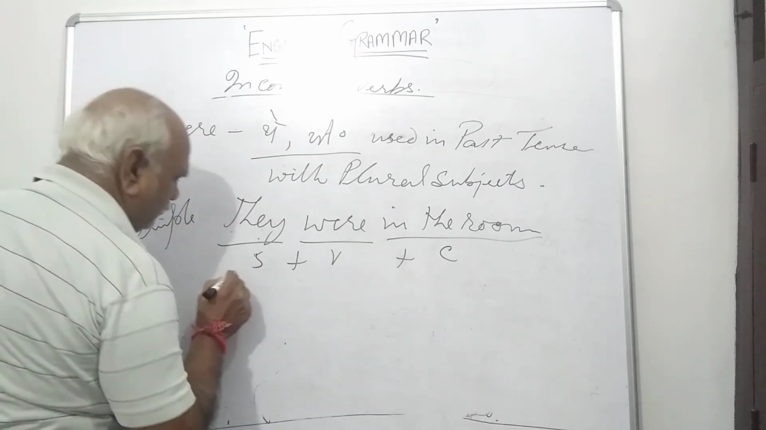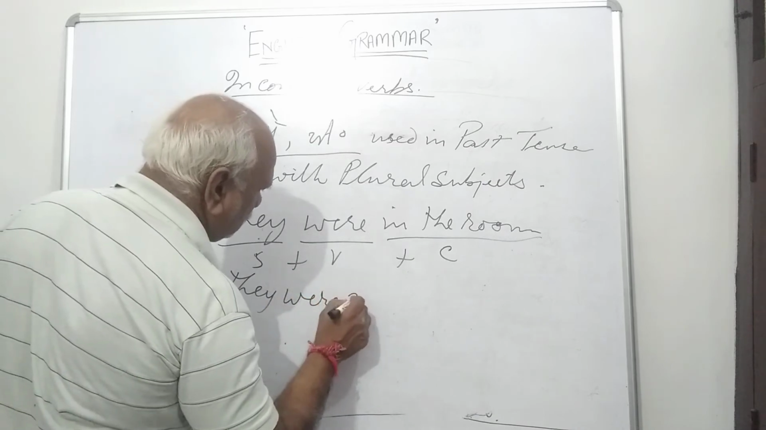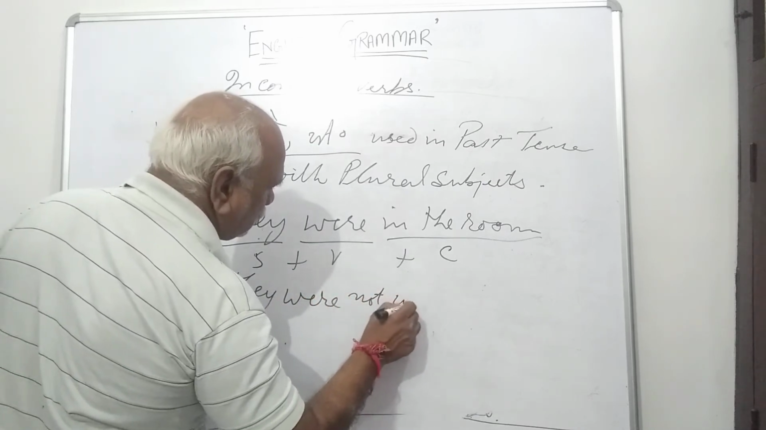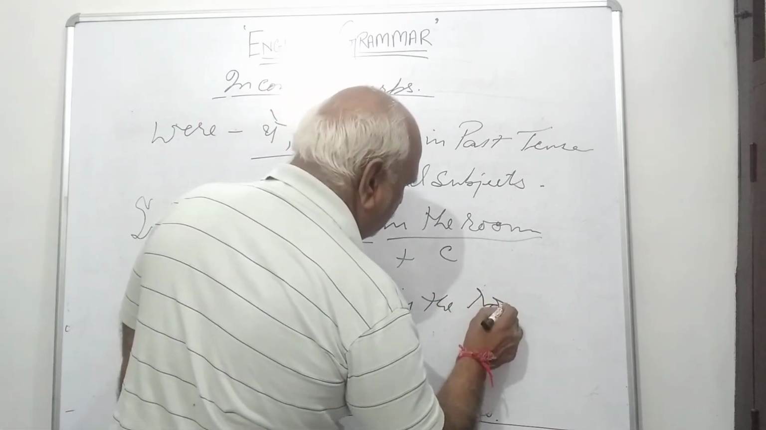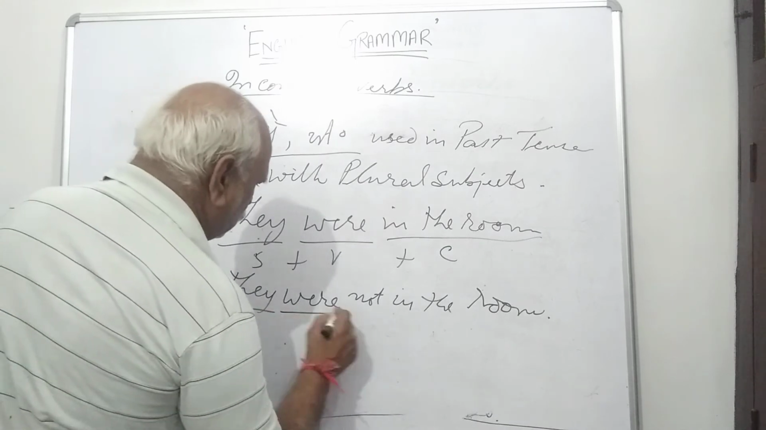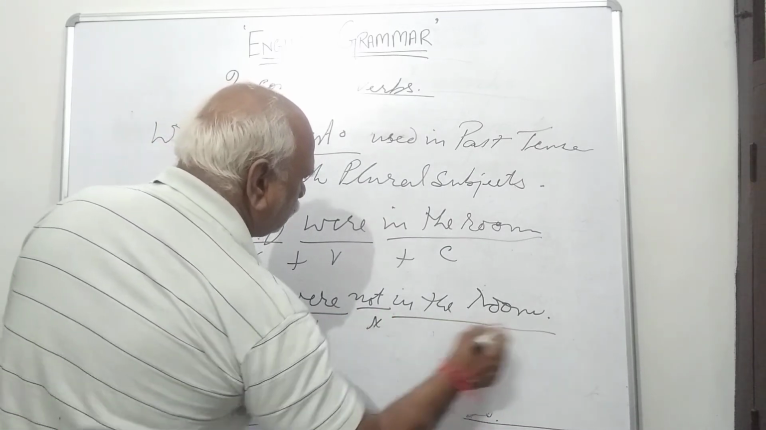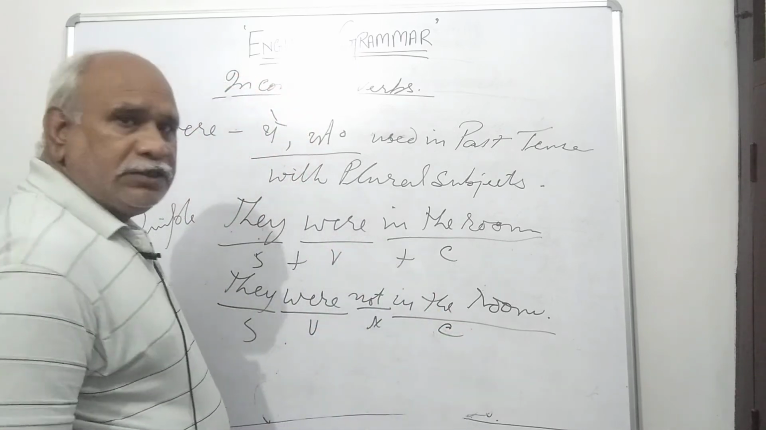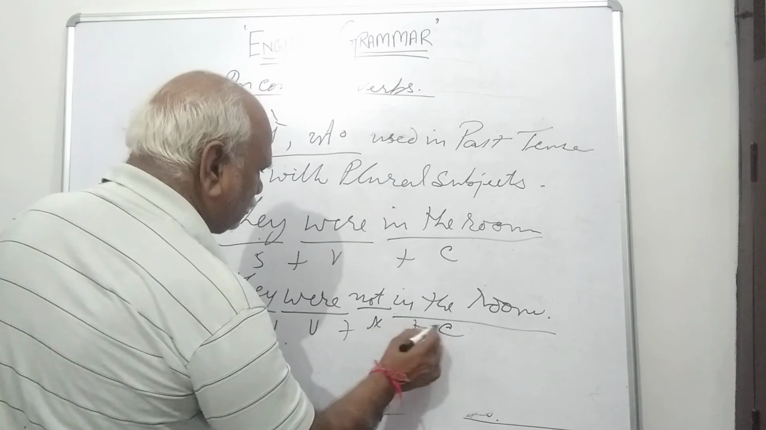And negative: they were not in the room. They is subject, were is verb, not is negative, and in the room is complement. वे कमरे में नहीं थे. Subject plus verb plus negative plus complement.